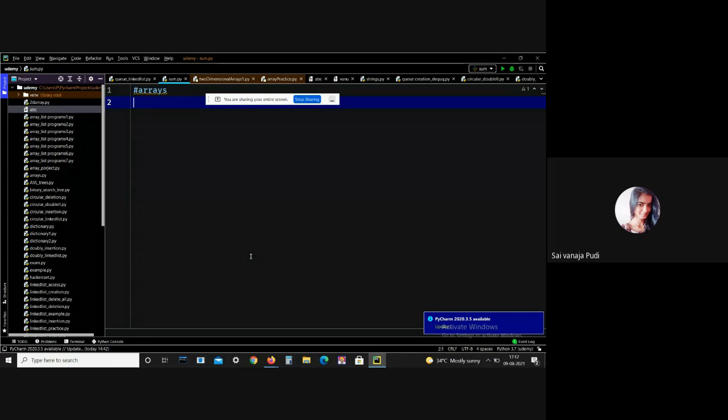Here in arrays also we can access elements using the index. Every element is identified by at least one index. This is what an array means.